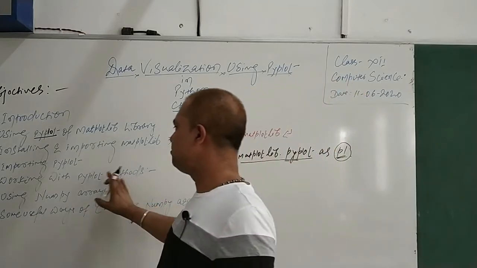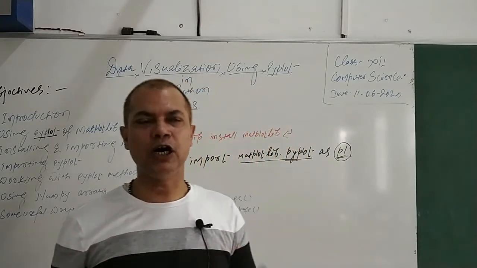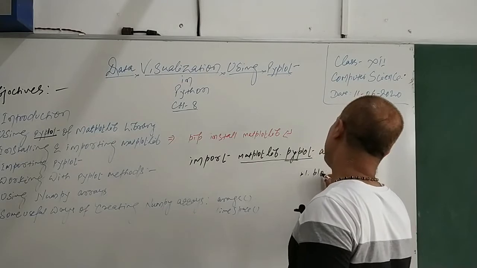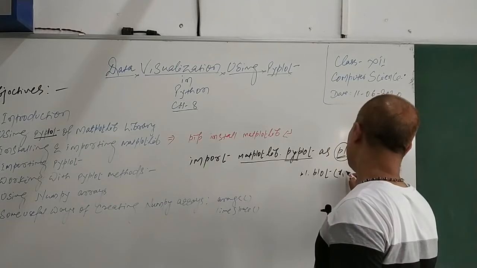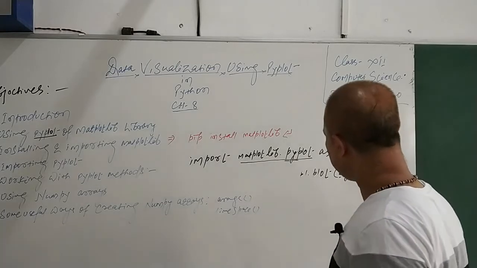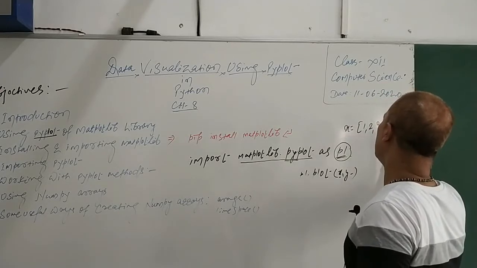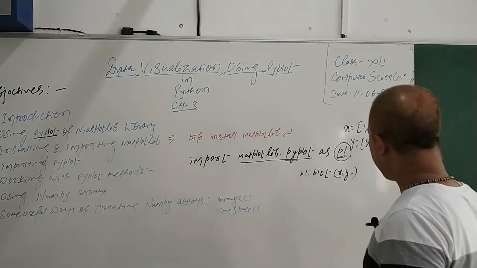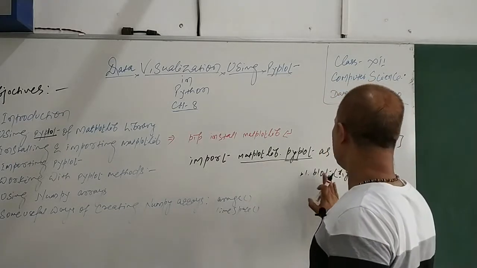Now, working with the Pyplot methods, we will see how to work with them. Simply you can say plt dot, for example, plt.plot. Plot is a method which will draw a graph, for example plt.plot(x, y). These are the two axes of data I am passing. So suppose x equals 1, 2, 3, 4, a simple example I'm giving you, and y equals 5, 6, 7, 8. These are two lists or arrays we have, and after importing, I am using plt.plot(x, y).